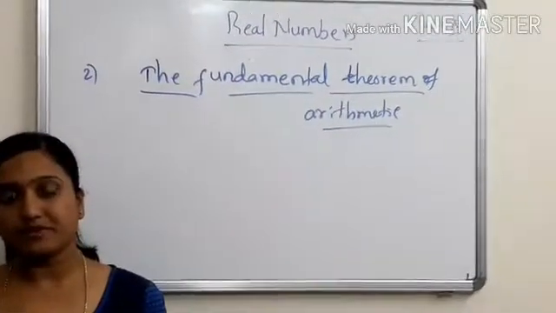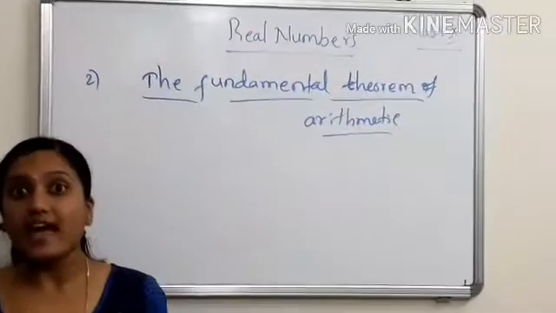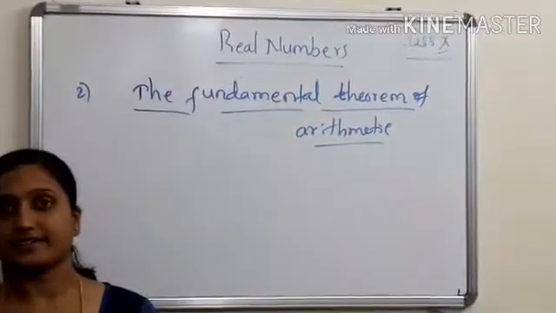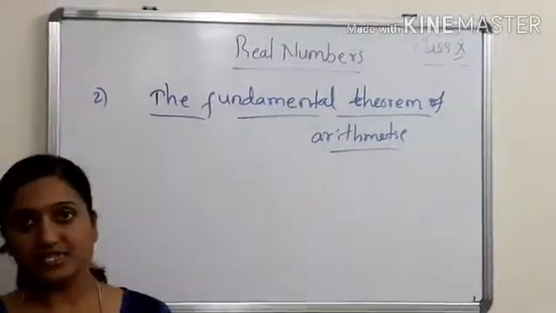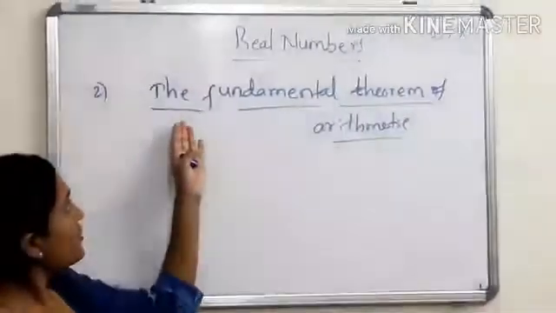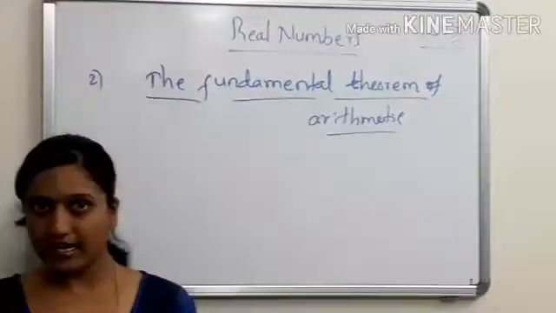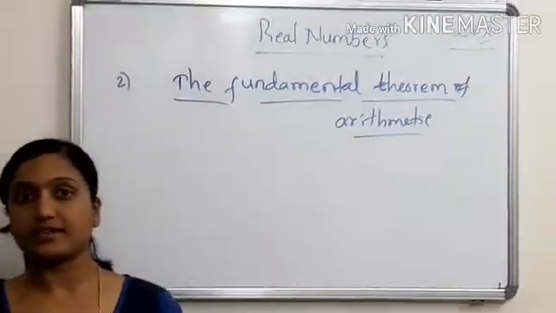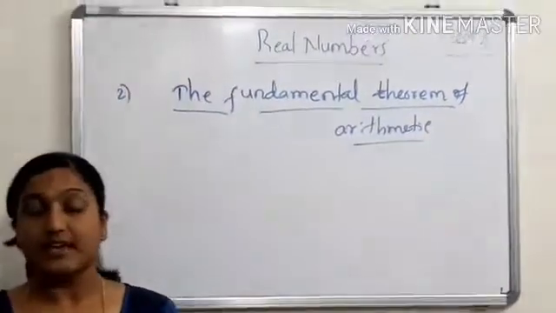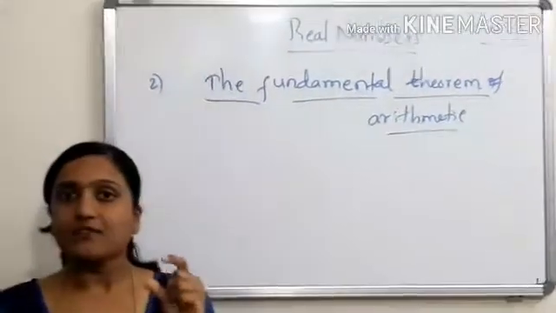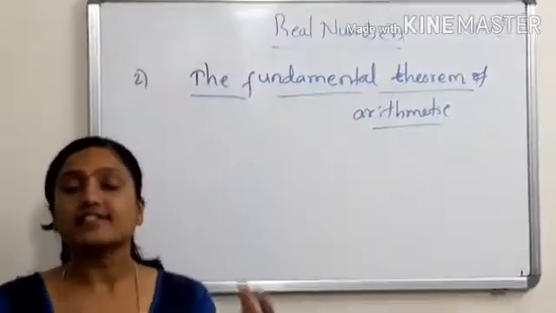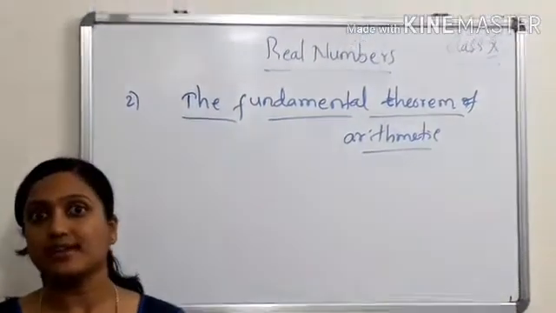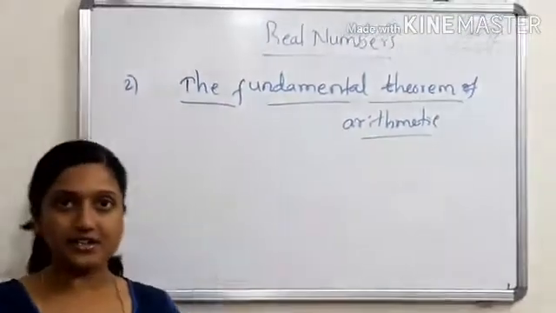And composite numbers are the numbers having two or more factors. So let's see how we do the factorization. This is what we call the fundamental theorem of arithmetic. I'll state the definition: any natural number, that means prime or composite, we can write as the product of powers of its prime numbers. Once again, I'll write it on the board.